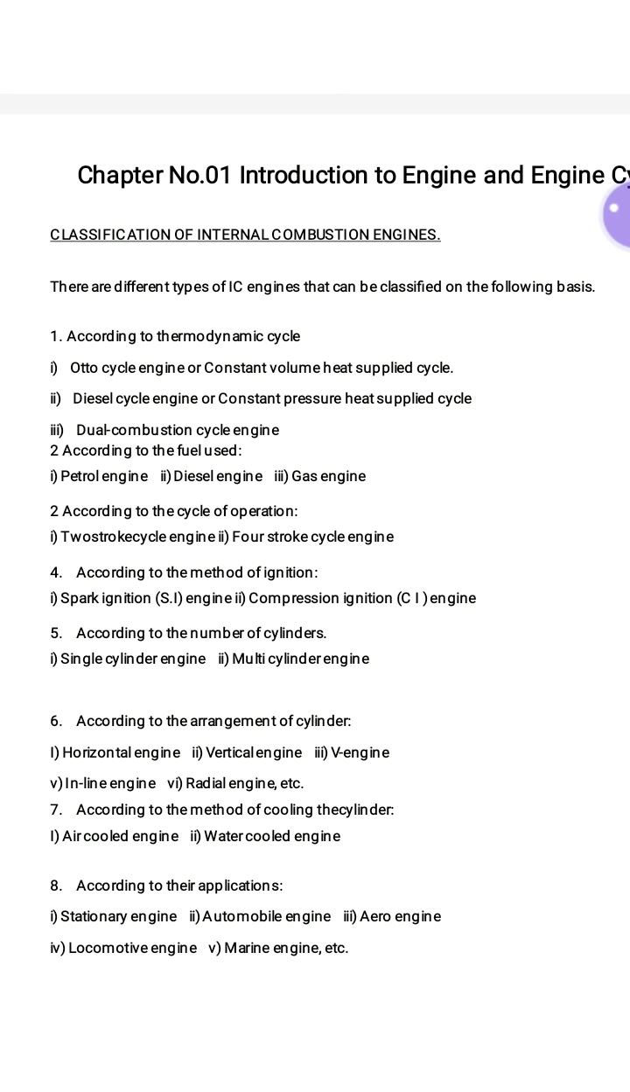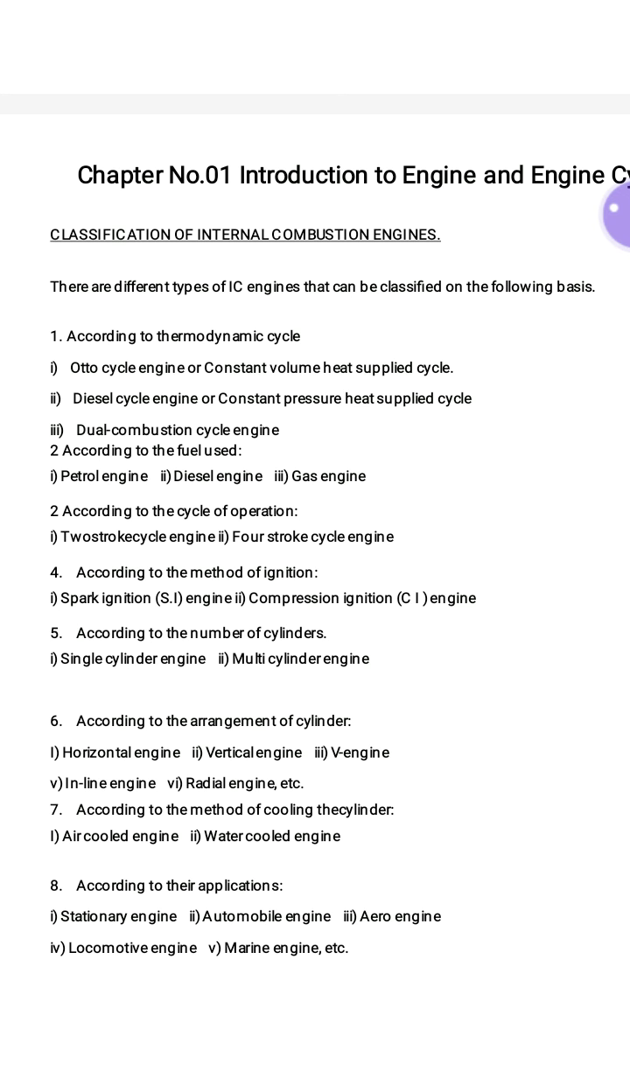Third one is the dual combustion cycle engine. In this dual cycle, some amount of heat is added at constant volume and some amount of heat is added at constant pressure. So this dual combustion cycle engine is nothing but a combination of Otto and diesel cycle engines. So depending upon the thermodynamic cycle, these are the classifications of engine: Otto cycle engine, diesel cycle engine and dual combustion cycle engine. Next parameter is according to the fuel used.